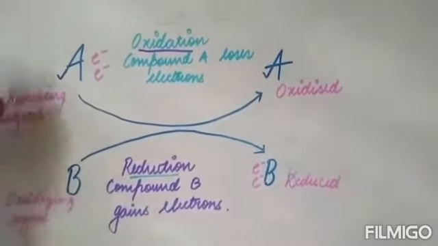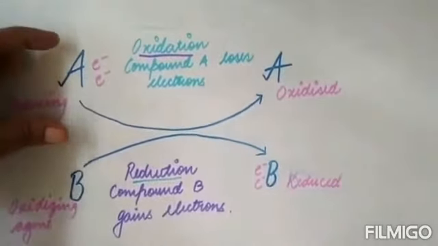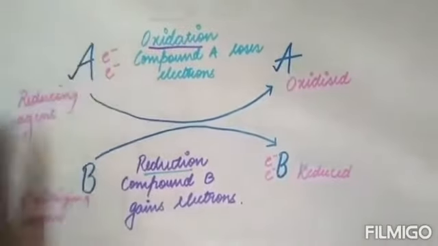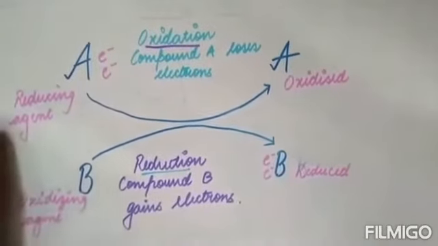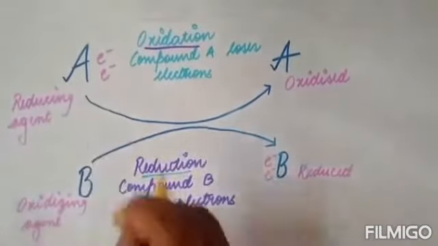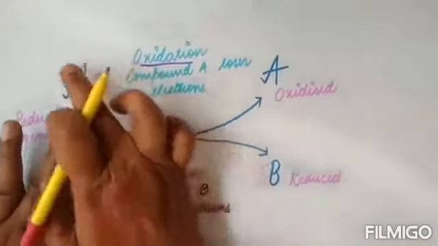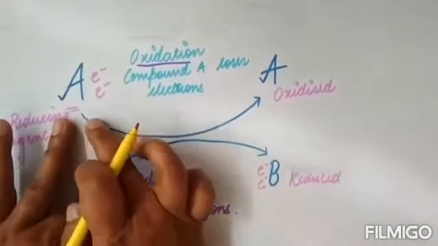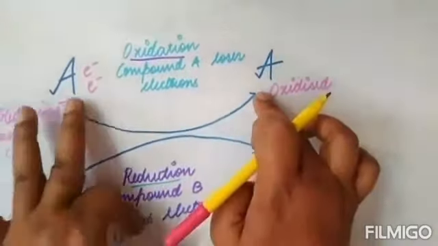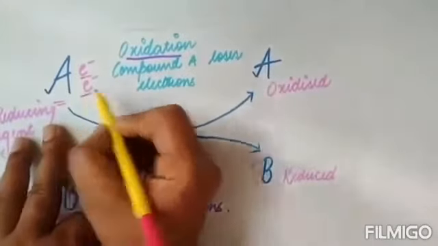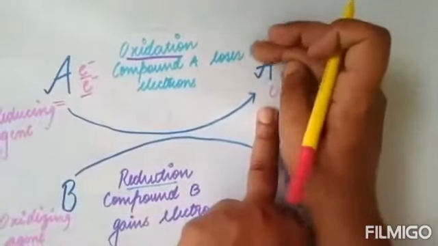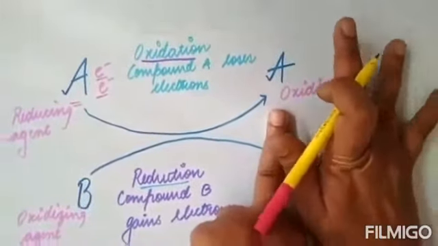Understand this graph. You see that there are 2 compounds. One is compound A and the second is compound B. In the first condition, compound A is having so many electrons, and it used to lose its electrons. In the very second form, you find that there is no electron mentioned over here.